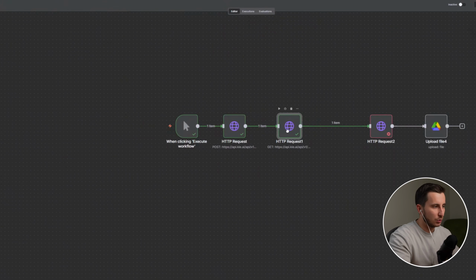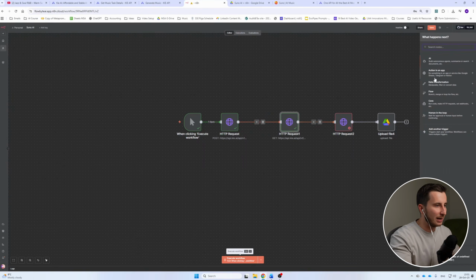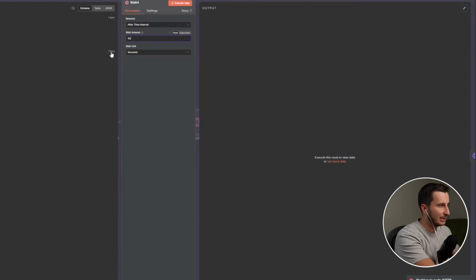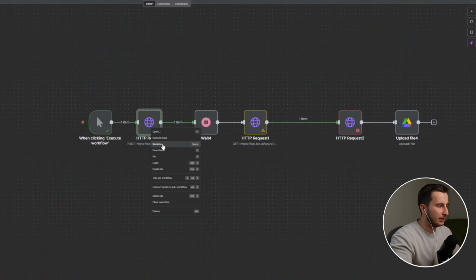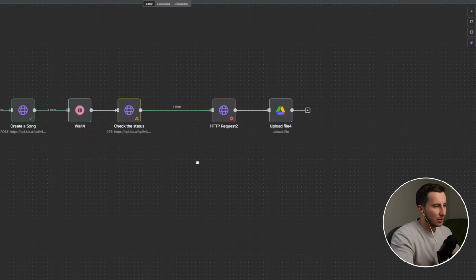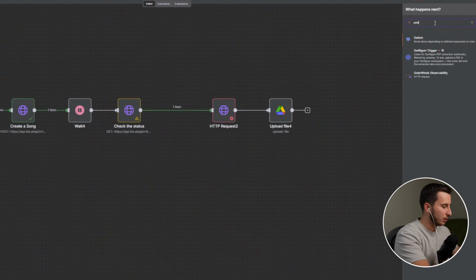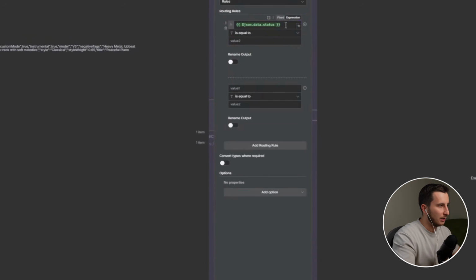So in order for this to work, we either need to use a callback URL, which is going to be a webhook from another scenario, but so that we stay within one scenario and don't make it very difficult, what we can do is add a wait module here. So we're going to wait for 10 seconds, and we're going to check if this information has updated every 10 seconds. That's one thing. And the other thing: this one is create a song, and this one is check the status. So here we're going to add another module, which is going to be a switch module. And we're going to set that if the status is equal to pending. Actually, let me go here.